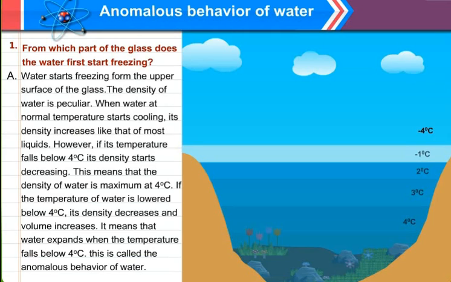Water shows its abnormal behavior, especially at 4 degrees Celsius, and at 4 degrees Celsius, it gives a favorable temperature for the living organisms under the sea in this cold climate to survive and adjust. Hence, anomalous behavior of water plays a very important role in adaptation of the organisms of the cold region.